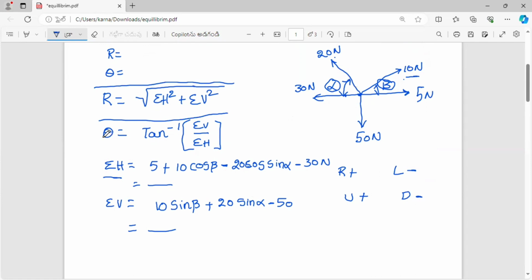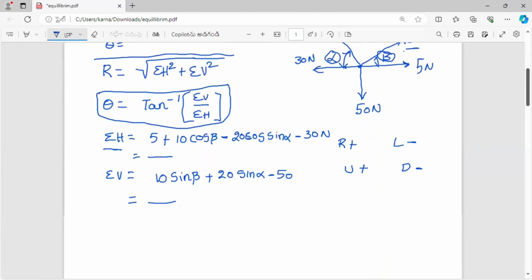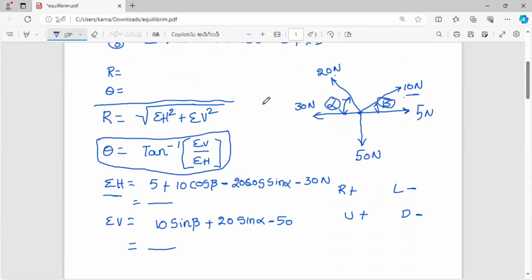square plus sigma V square. Whereas the direction of the resultant force can be calculated by using this relation, theta equal to tan inverse of sigma V by sigma H. So this is the complete information about the equilibrium condition and the important conditions for equilibrium, and a small example to calculate the resultant and the direction if a number of forces are acting on the system. In the next video, let us solve a problem on a number of forces acting on a system.